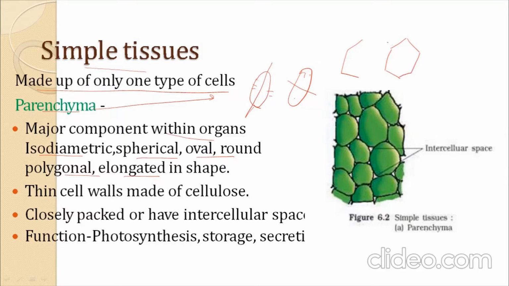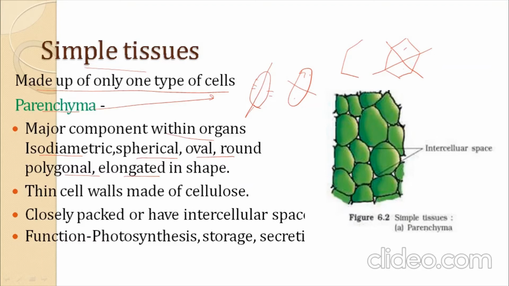If we cut it from here, you find that both structures are similar. So if we cut the cell along any plane of mirror, both sides are the same in shape. Such cells are called isodiametric, or simple parenchyma cells. So parenchyma cells are those which are similar in shape when we cut horizontally or vertically from any side.